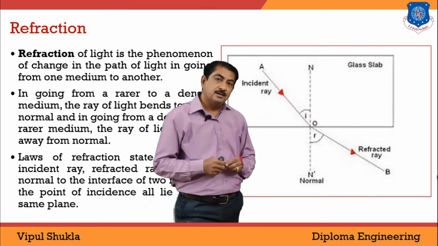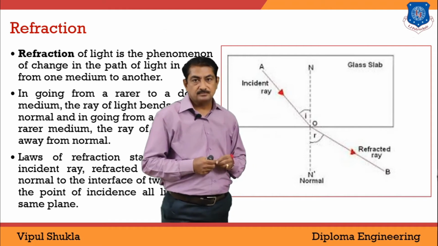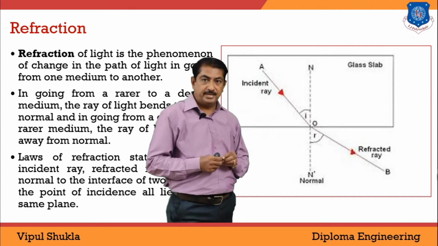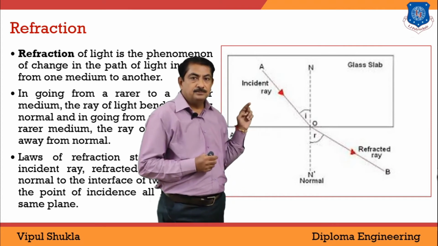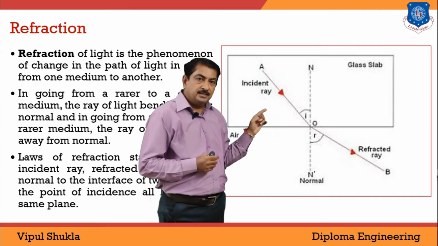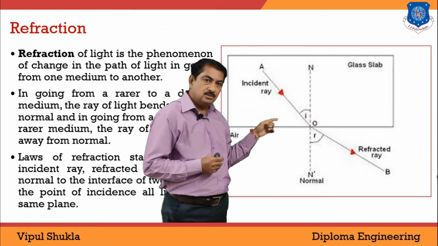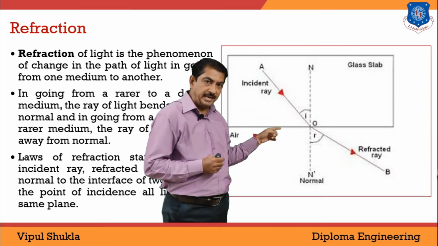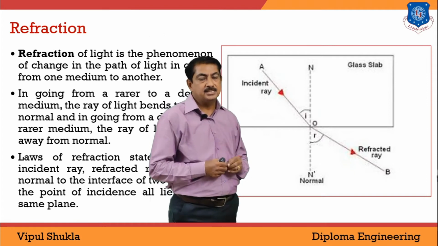Now the question is, what are the laws of refraction? The first important law is that the incident ray, the normal to the surface, and the refracted ray lie in the same plane.